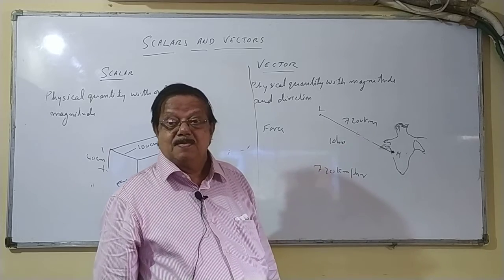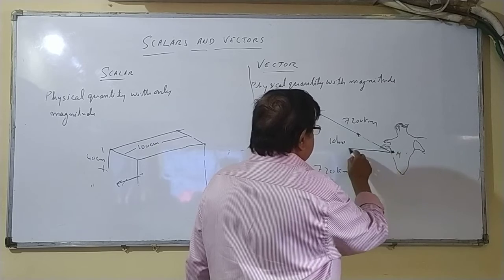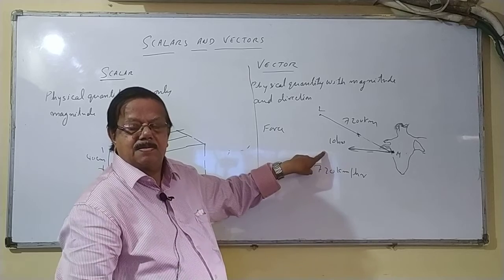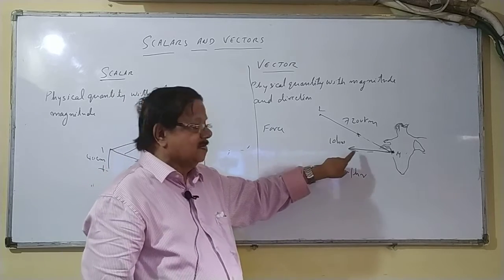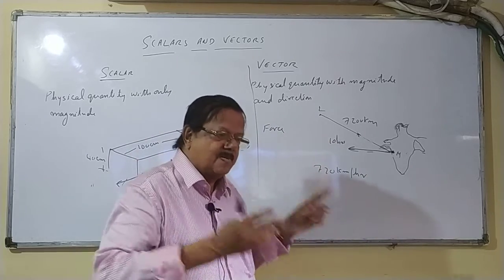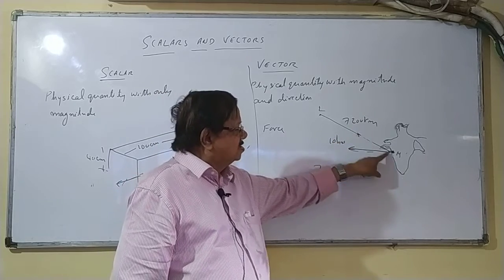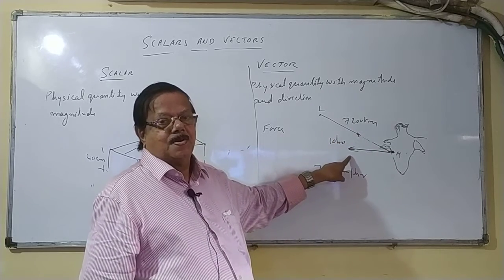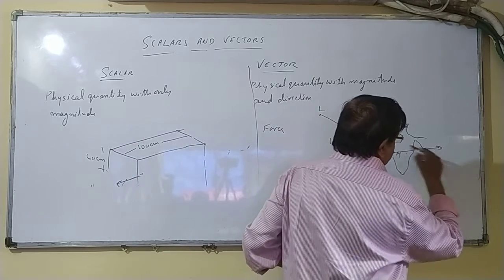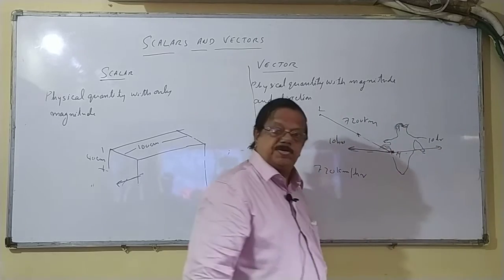Suppose by mistake he put the direction here, in this direction. After 10 hours he lands. Where will he land? He will land in the Atlantic Ocean. He will drown in the Atlantic Ocean, the pilot, myself, everybody. So direction is so important. If he goes in this direction instead of this direction, he will land in the Atlantic Ocean. If he goes like this, after 10 hours he will land in the Pacific Ocean.